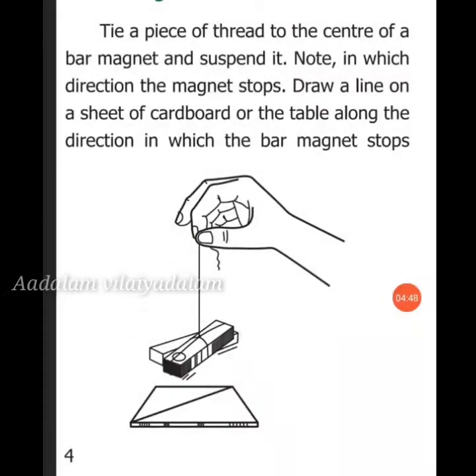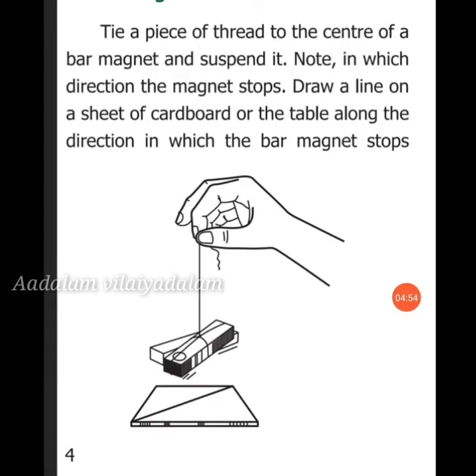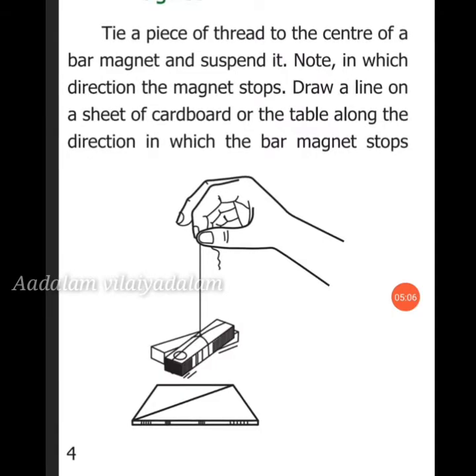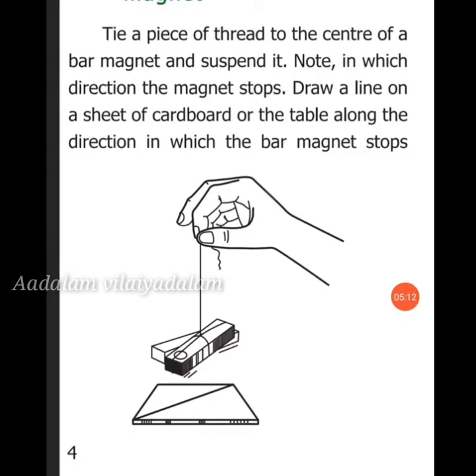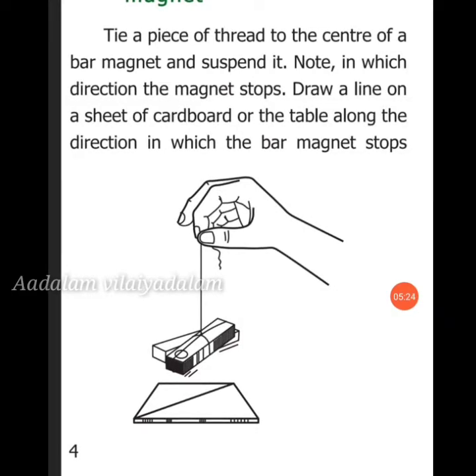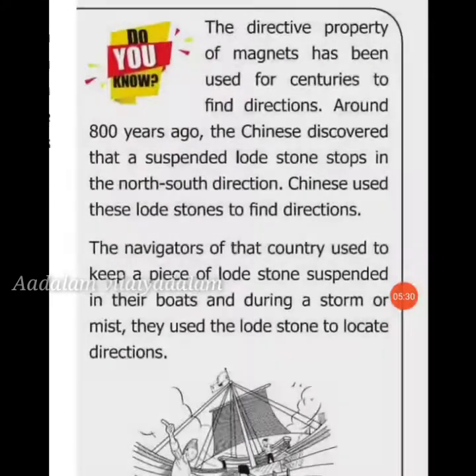Finding direction with a magnet. Tie a piece of thread to the center of your bar magnet and suspend it. Note in which direction the magnet stops. Turn the magnet gently and let it come to rest again. Repeat it three or four times. This is roughly the north-south direction. The end of the magnet that points to the north is called the north pole and the end that points to the south is called the south pole. A freely suspended magnet always comes to rest in the north-south direction.